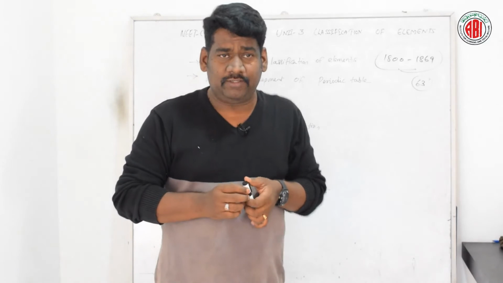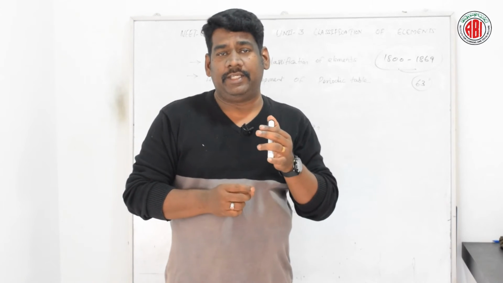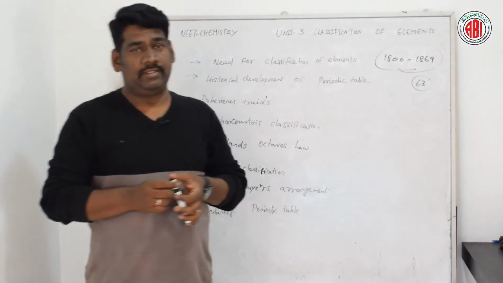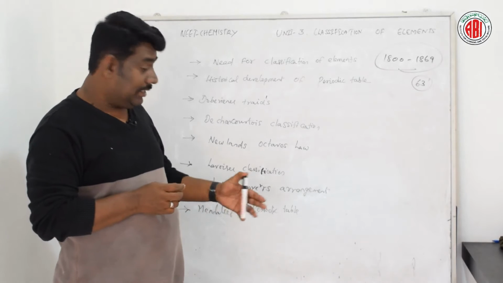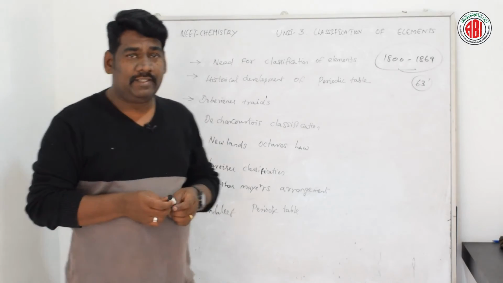However, this classification proved to give inadequate information. That is the reason this type of classification was not very famous.